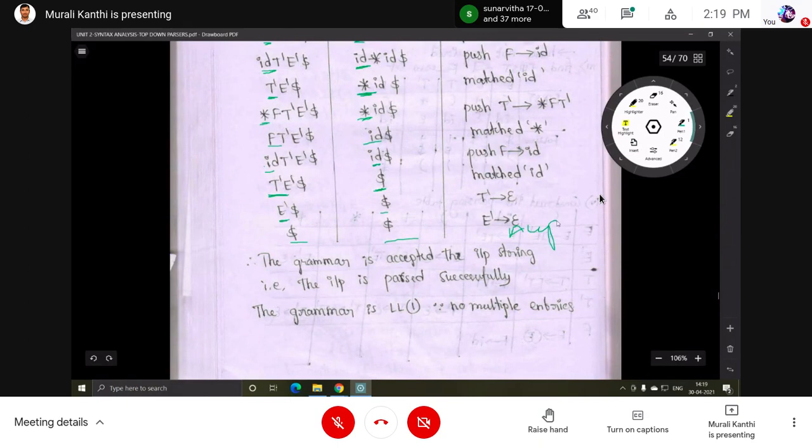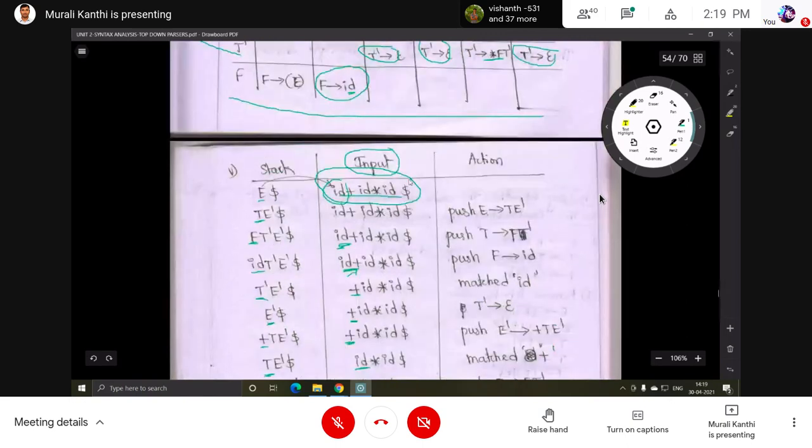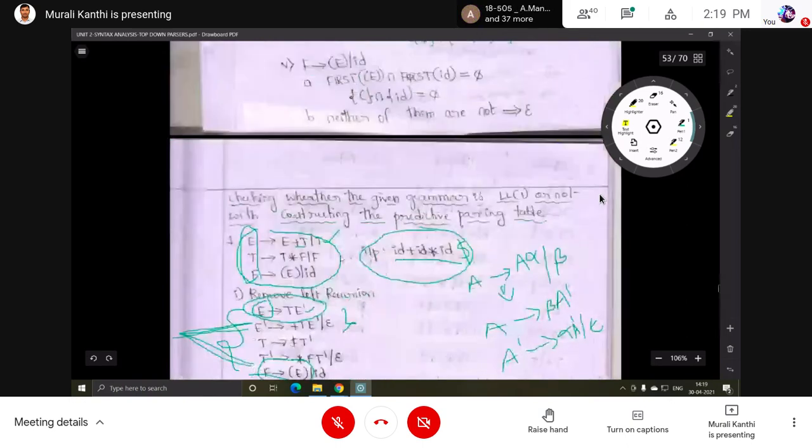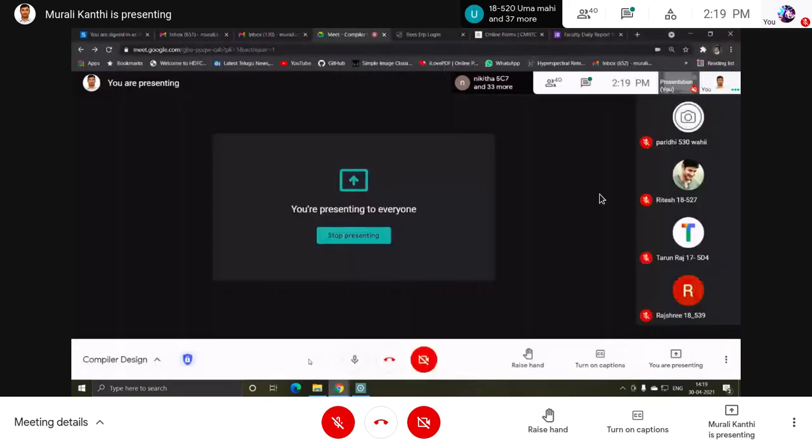That is an action: accepted. So this input string is accepted by this grammar. That is the conclusion you have to state in the fifth step. Now, is it clear?